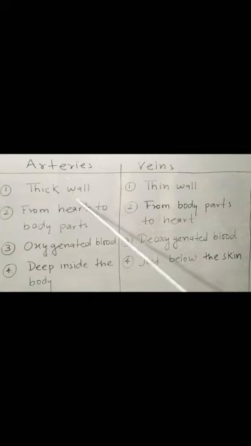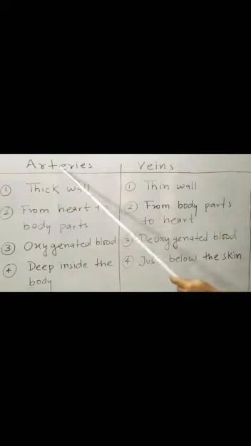Arteries have thick walls because arteries carry oxygenated blood along with high blood pressure. Veins carry deoxygenated blood with low blood pressure. So arteries have thick walls to tolerate high blood pressure. Veins have thin walls because the blood transported by veins has low blood pressure.